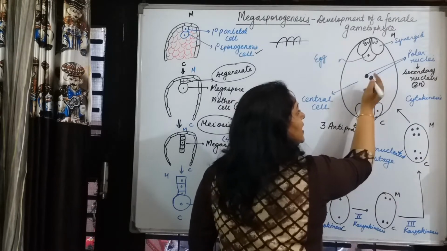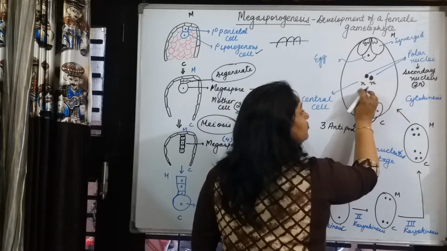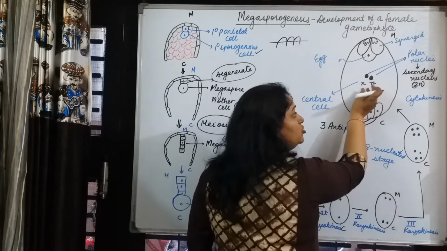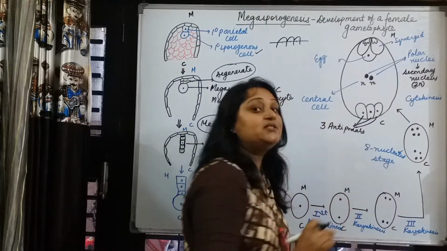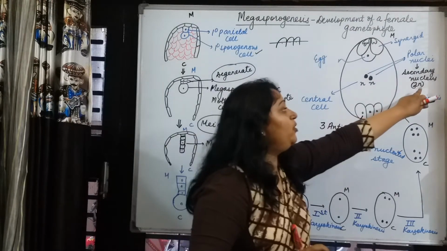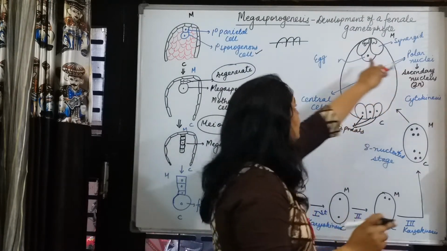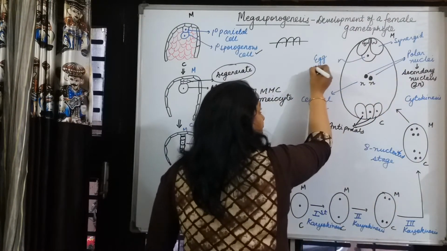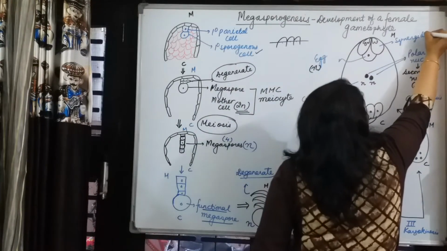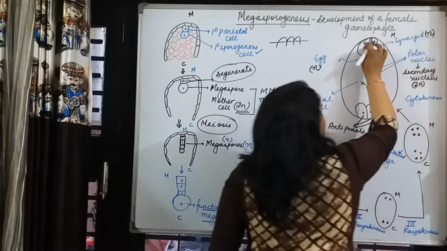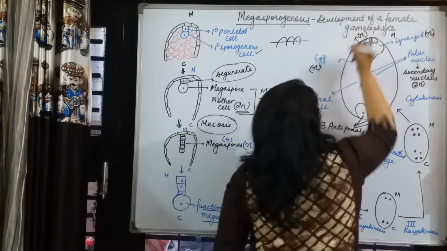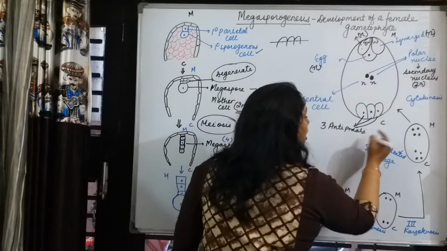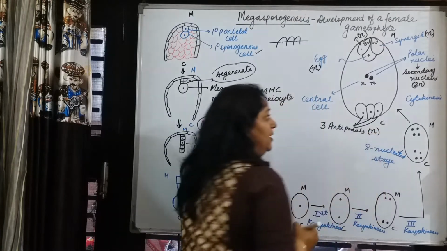Because both polar nuclei are haploid, they join together to form the secondary nucleus, which is a diploid structure. Rest, the egg is haploid, the synergid is haploid, this other synergid is also a haploid structure. All the antipodals are haploid.